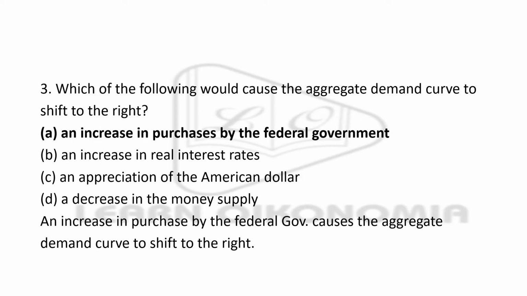The right answer is an increase in the purchase by the federal government. Here, just take an example of the government purchasing the government securities from the hands of people.